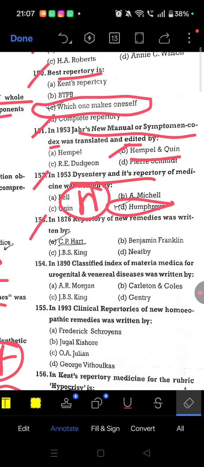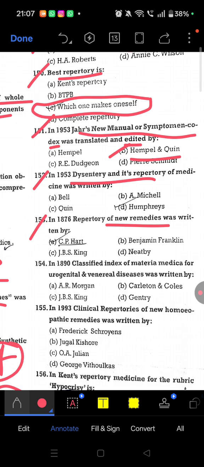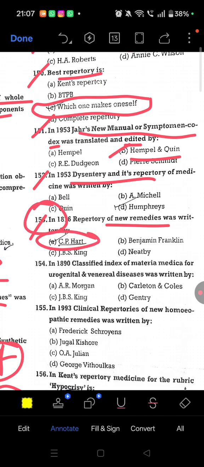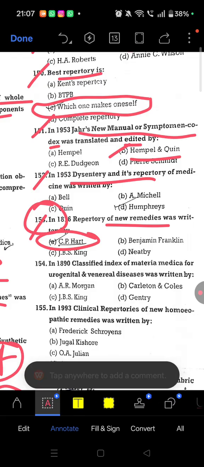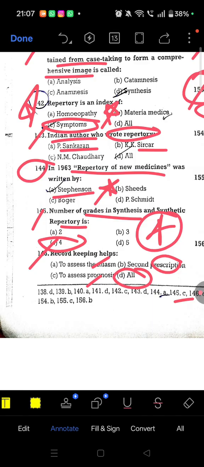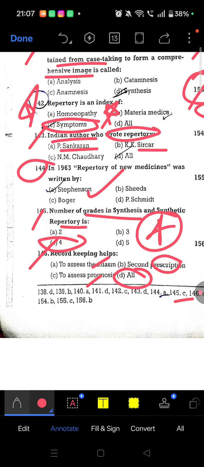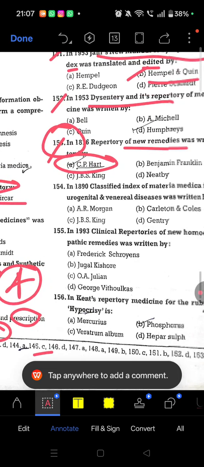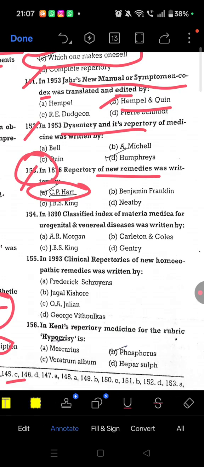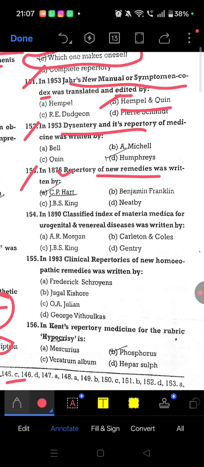Next 153 question, in 1876 repertory of new medicine was written by C.P. Hart. So this question 153, repertory of new medicine was written by C.P. Hart, and in 1963 repertory of new medicine was written by Stephenson. So in 1963 it was written by Stephenson, and in 1876 earlier only C.P. Hart.